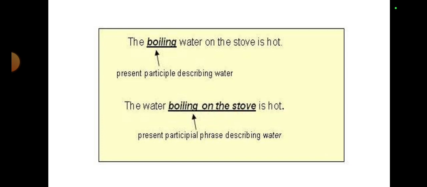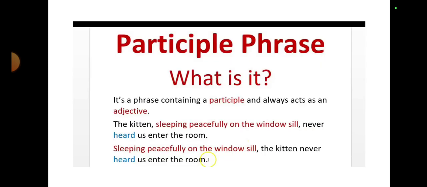You can simply say participle phrase, but if you want to go into detail, you can say it is a present participle phrase. Now, in its true sense, see what actually a participle phrase is. It's a phrase containing a participle and it always acts as an adjective. Remember, participle is a verbal adjective.